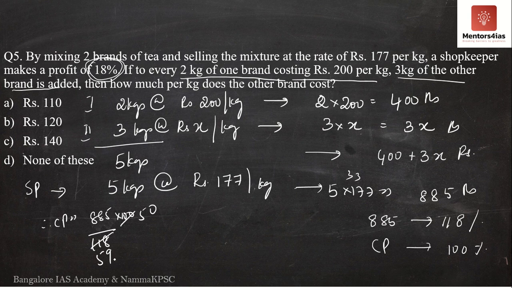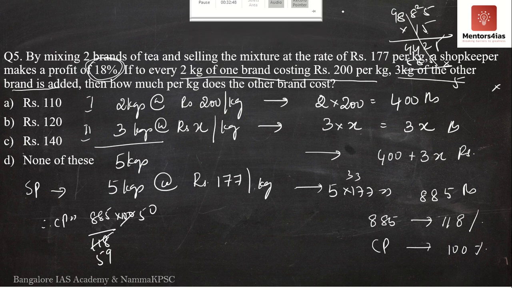So if it has to be divisible, since it is by 5, I have to multiply it with 5. However, 5 5s will be just 250 change. So we have to check with 885 into 15. Sorry, my mistake.